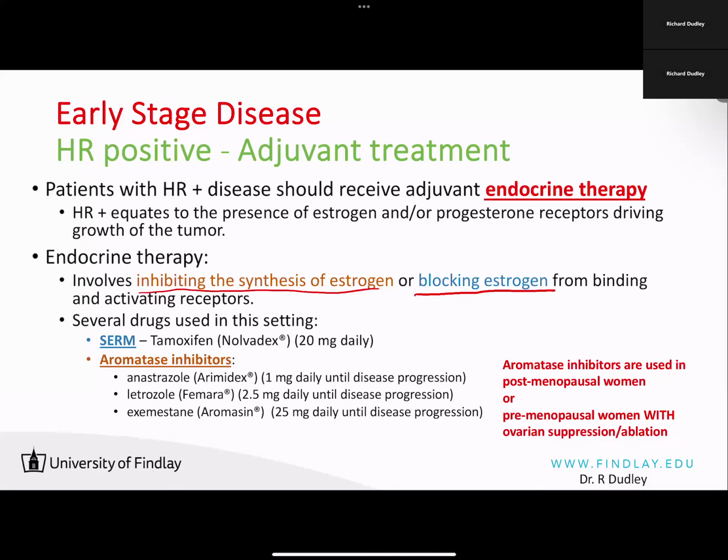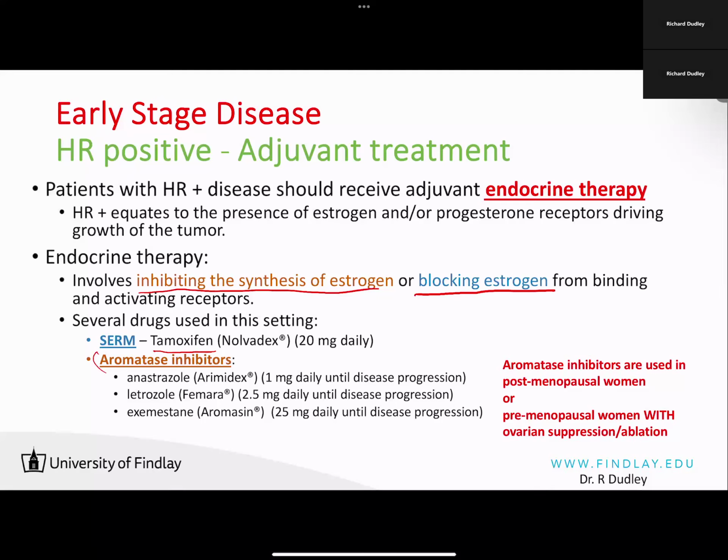What drugs do this? Well, tamoxifen or Nolvadex that you've probably heard of is a selective estrogen receptor modulator, right? And it's indicated in the adjuvant setting for in situ disease, and it's also used here as endocrine therapy in the adjuvant setting for early stage disease. So Nolvadex or tamoxifen can be used in both premenopausal and postmenopausal patients as adjuvant endocrine therapy.